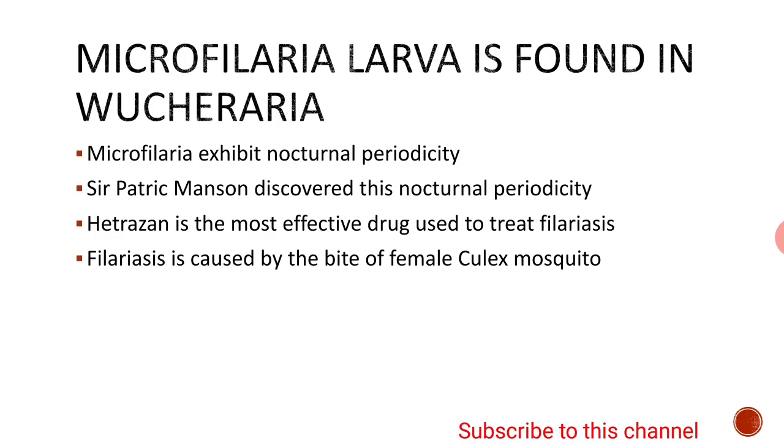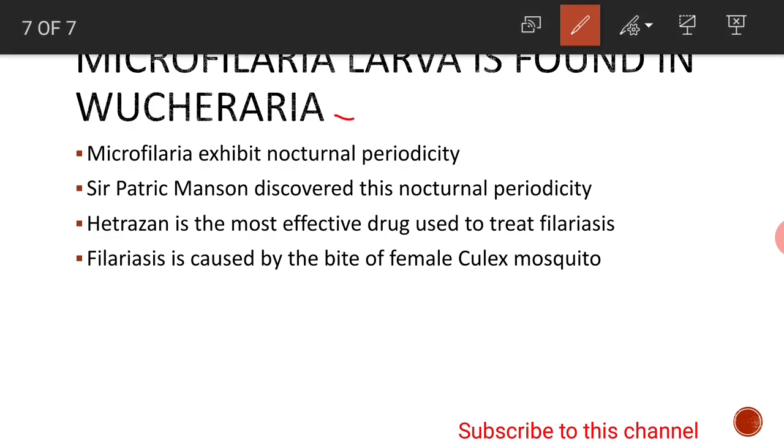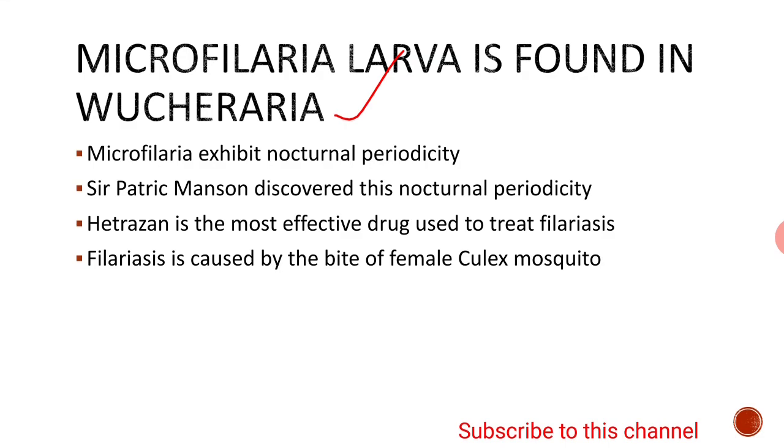Microfilaria larva is found in Wuchereria. Wuchereria bancrofti is a nematode parasite that causes filariasis. It is also called a filarial worm and its larval stage is called microfilaria.